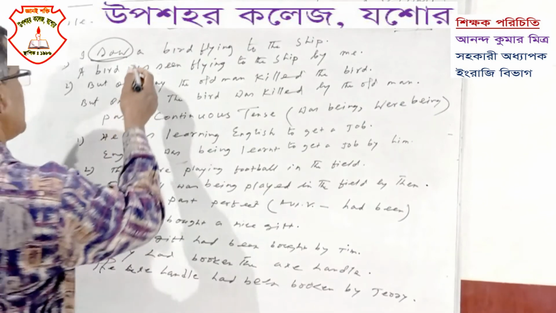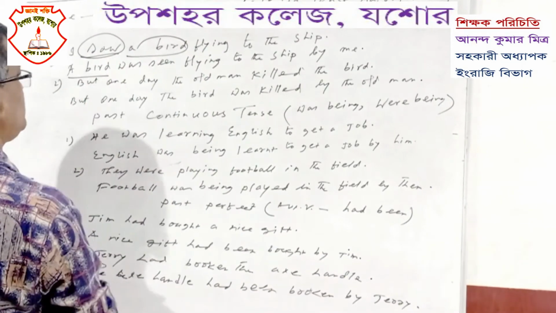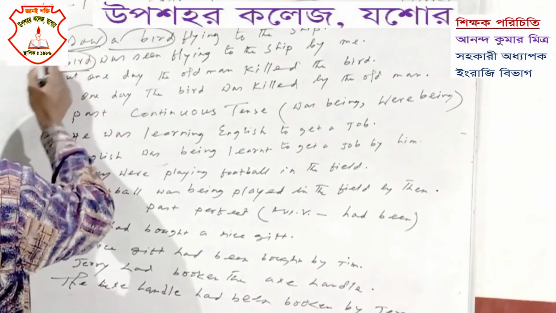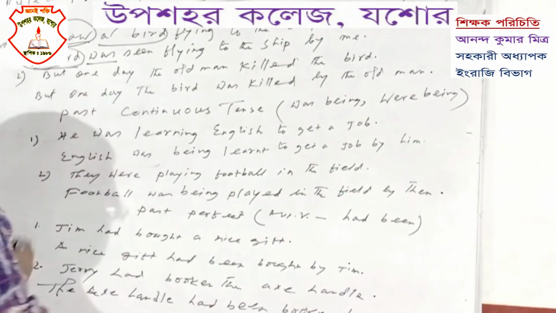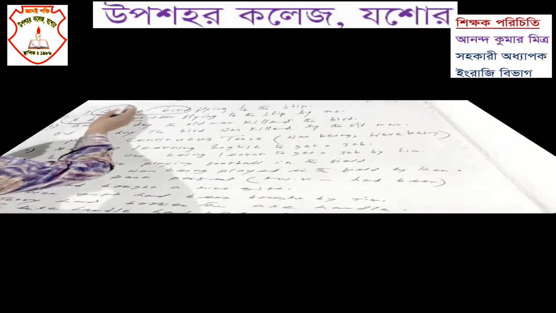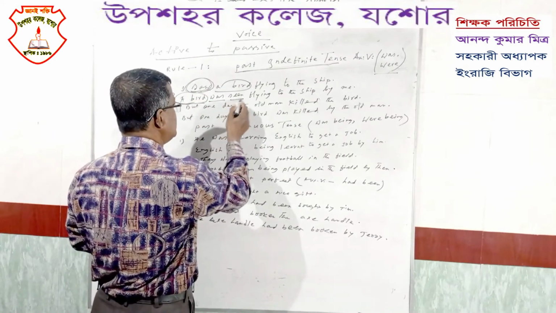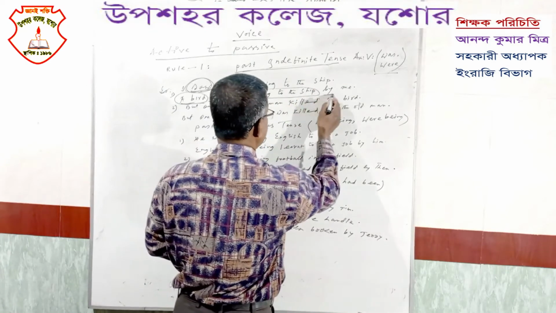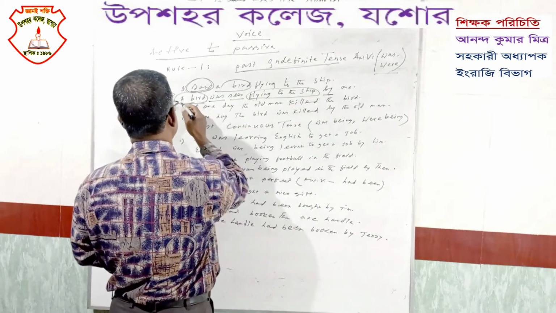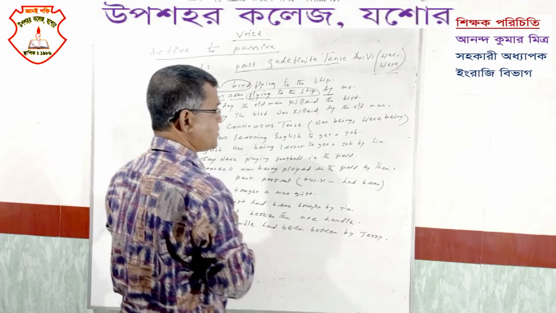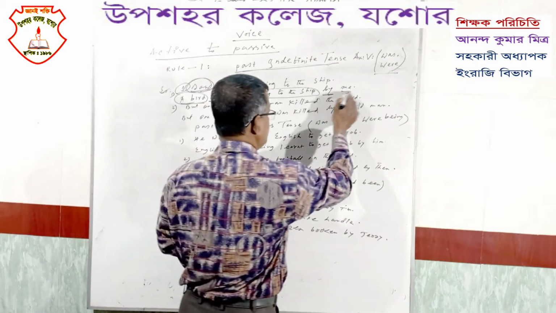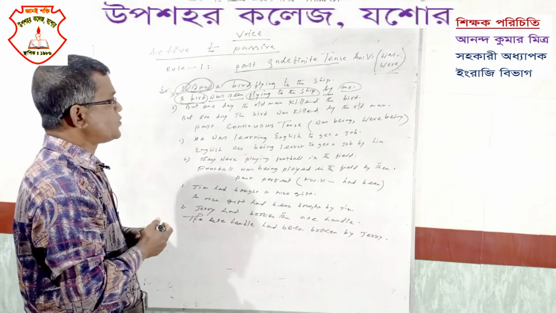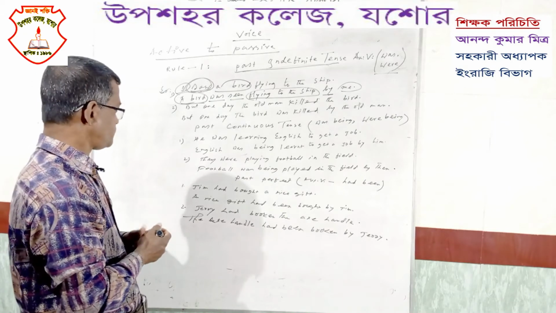We will make the object into subject, a bird, then we will use the auxiliary verb. Since it is third person singular, there will be was. Then V3, the V3 of saw is seen. Then the rest of the sentence, flying to the ship. Then by, then the object of the subject. The objective form of I is me. So the answer will be: a bird was seen flying to the ship by me.